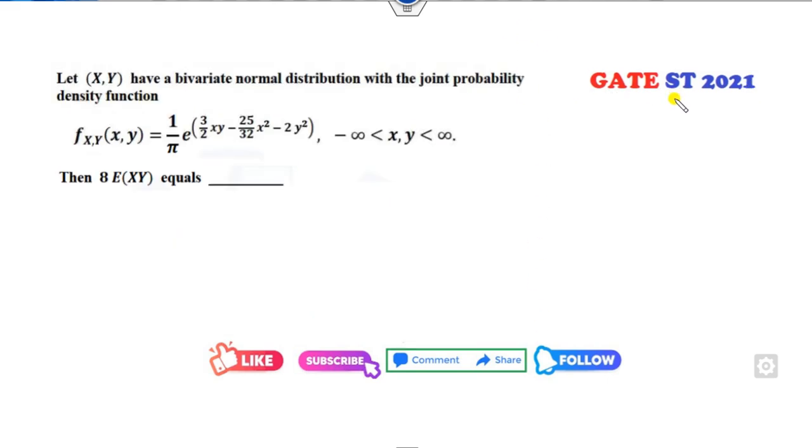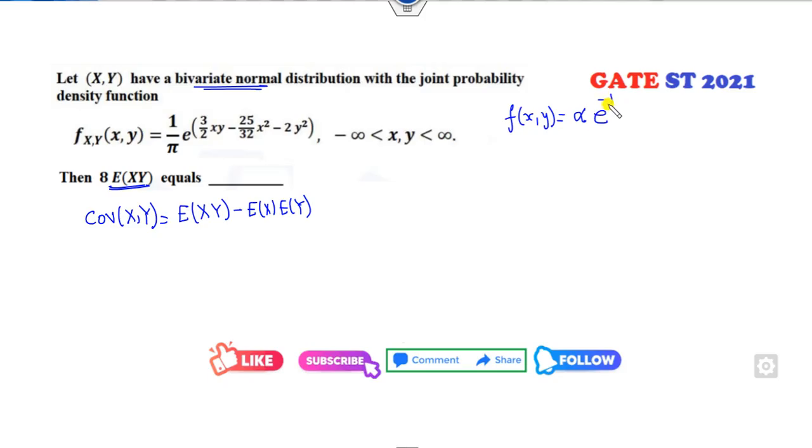Okay, look at this another one. It is a GATE examination question. How can you think about the expected value of xy? That is the covariance: find the covariance of this minus expected value of x times expected value of y. Now whenever you have the bivariate distribution, always write the constant e raised to the power minus half of Q. Can you find the value of Q?